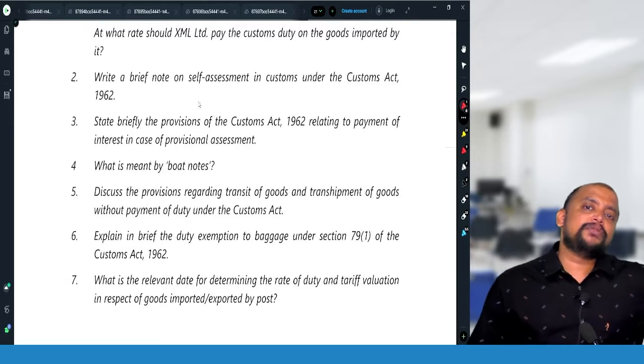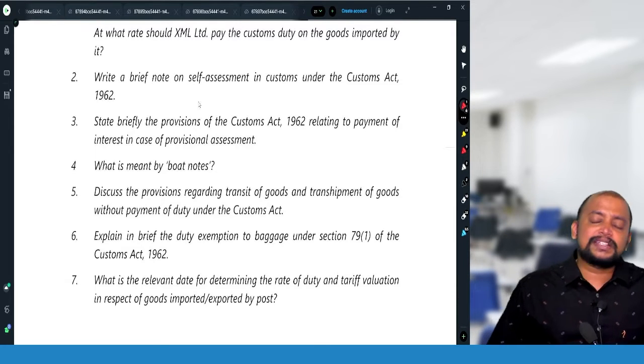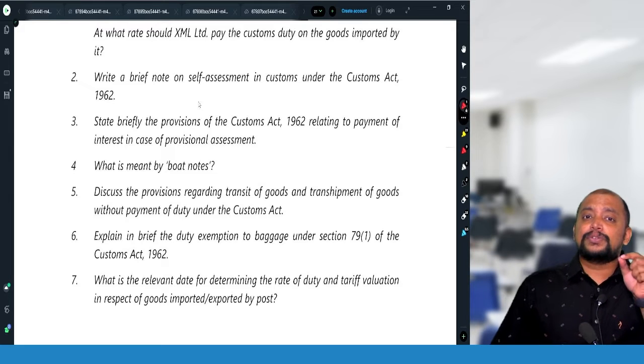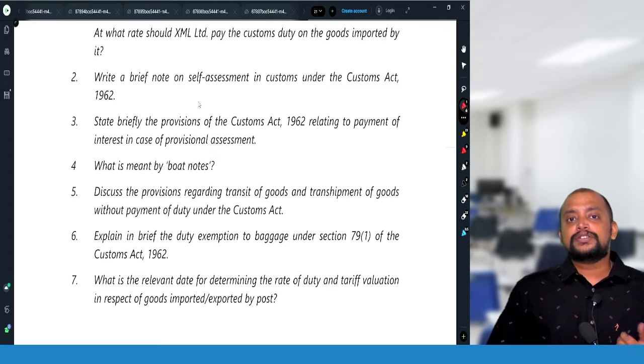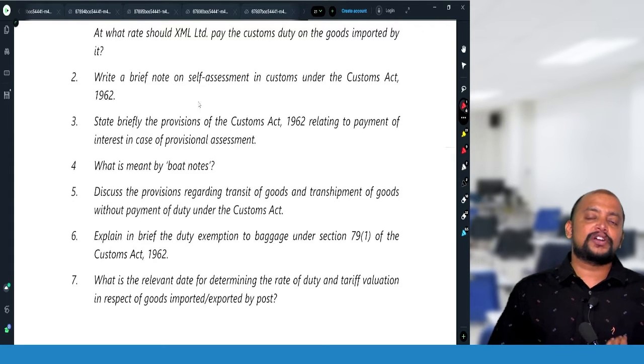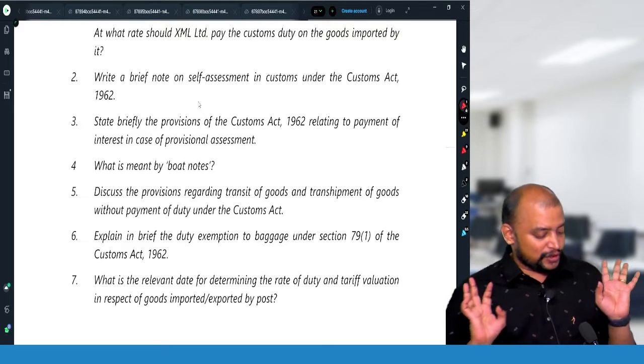If it is not found in order, the proper officer can do the reassessment. And step number 4, that reassessed duty can be paid by the importer or exporter, or they can go for appeal. A speaking order, reassessment order, will be passed within 15 days. So that is about self-assessment. These 4 steps you need to write.